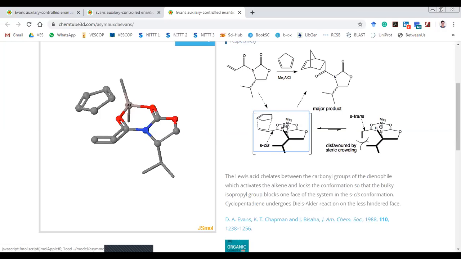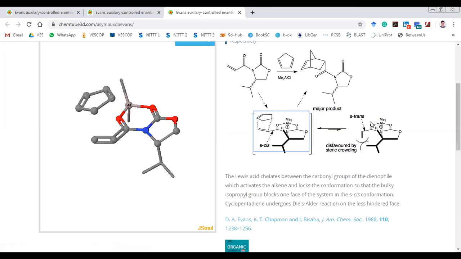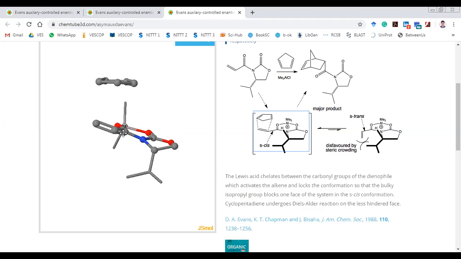This is trans, wherein carbonyl and double bond are at opposite ends, and in the cis form this carbonyl and double bond are at the same end. Okay, so this is how